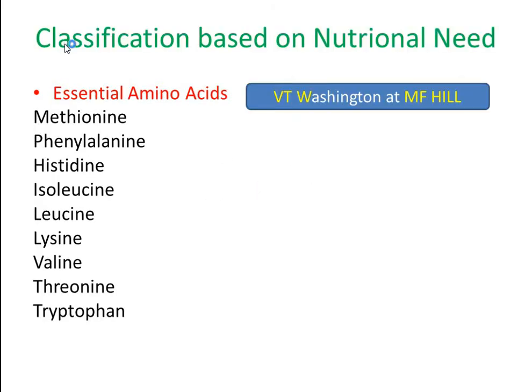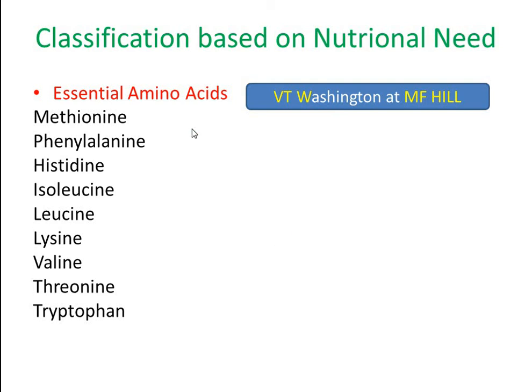So the next classification is based on the nutritional need. On the basis of need, amino acids can be classified as essential amino acids, non-essential amino acids, and semi-essential or conditionally essential amino acids. The essential amino acids are those amino acids which are not synthesized in our body. So they are taken through diet. The essentiality of amino acids may vary from animal to animal.